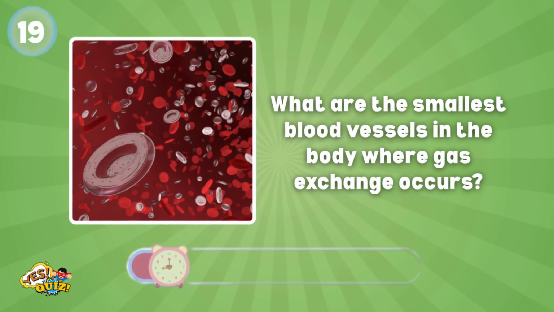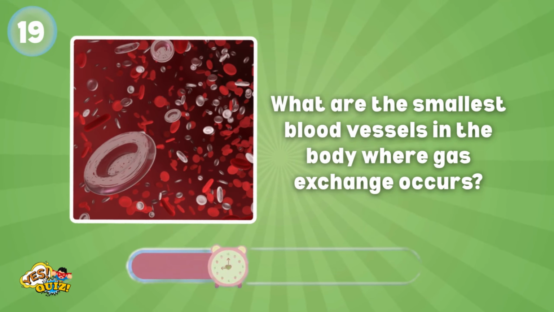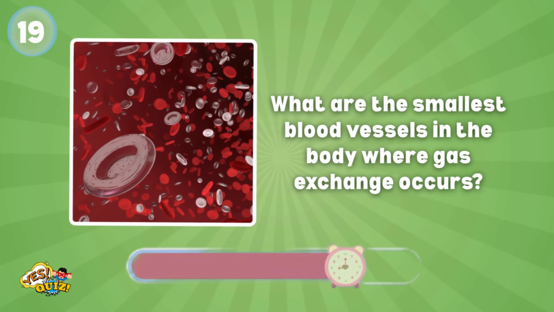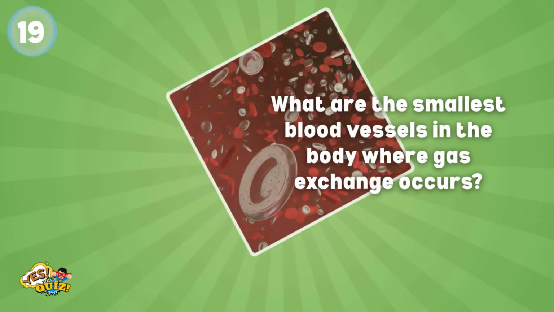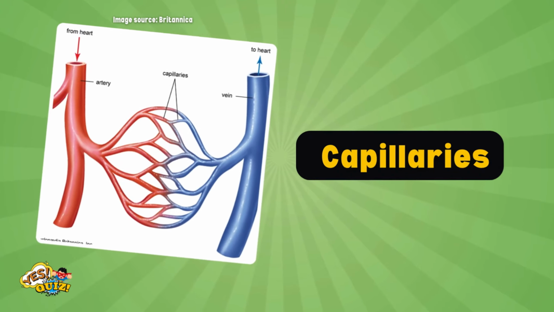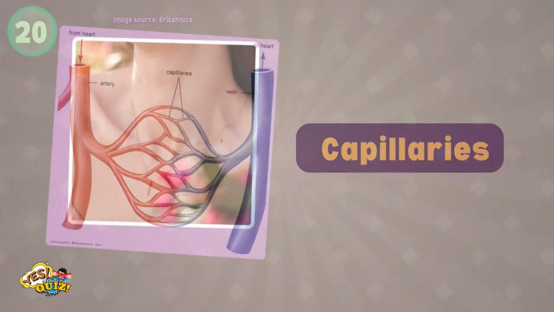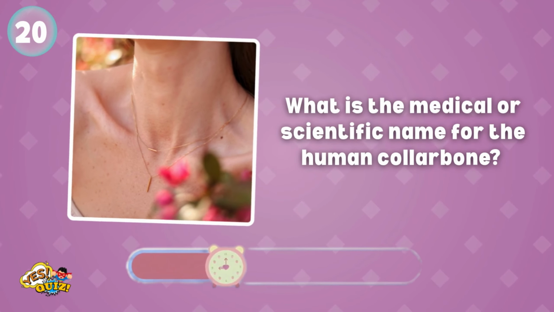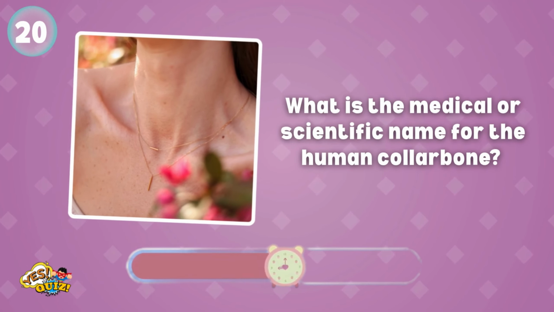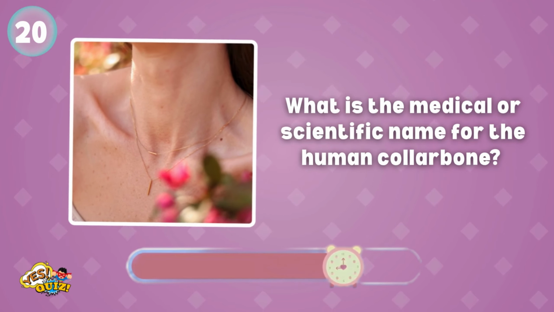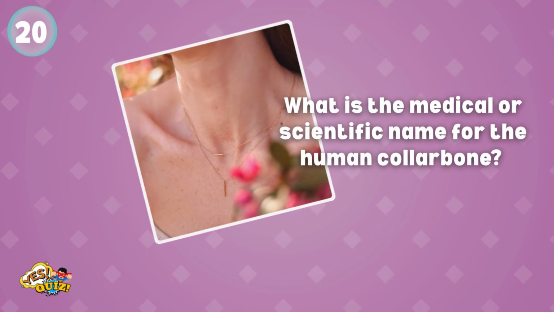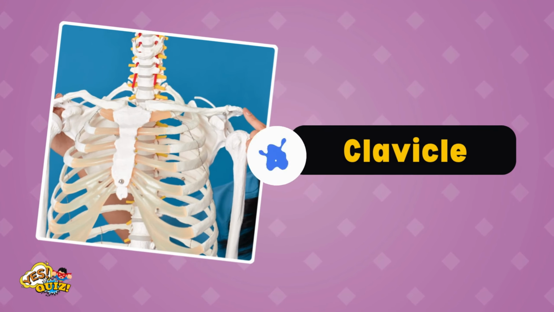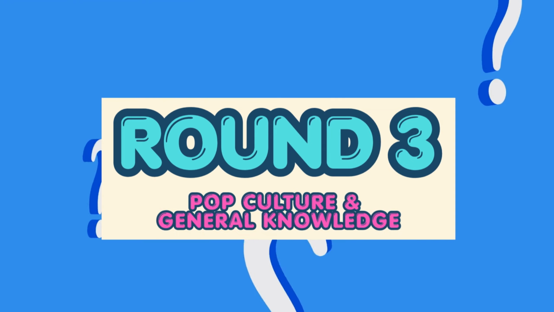What are the smallest blood vessels in the body where gas exchange occurs? Are you slaying the quiz? What is the medical or scientific name for the human collarbone? For sure, you'll get this right. Yes, it's clavicle. Let's go to round 3.